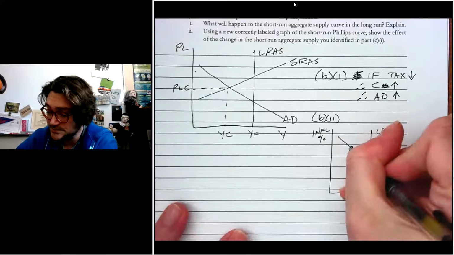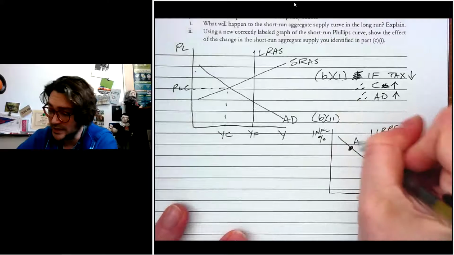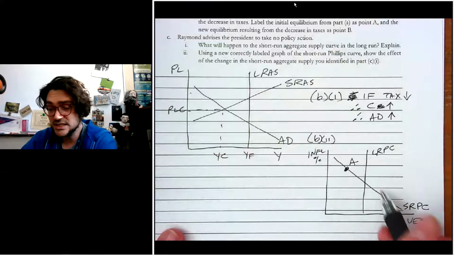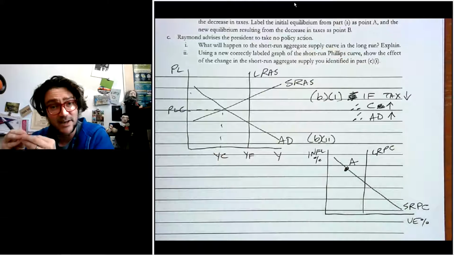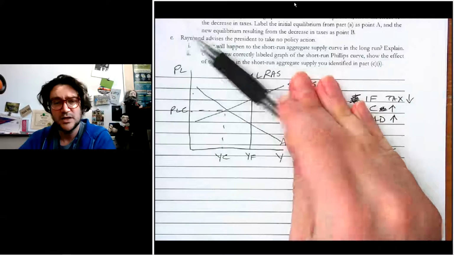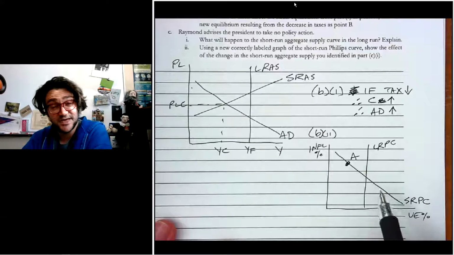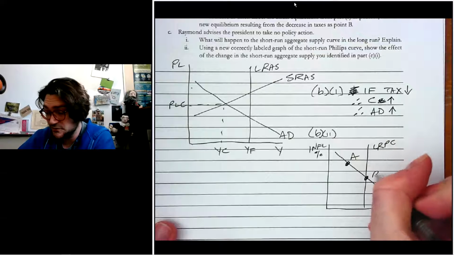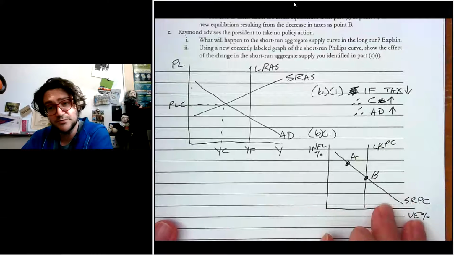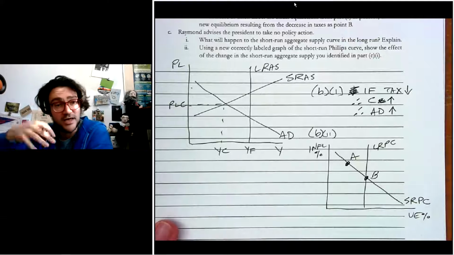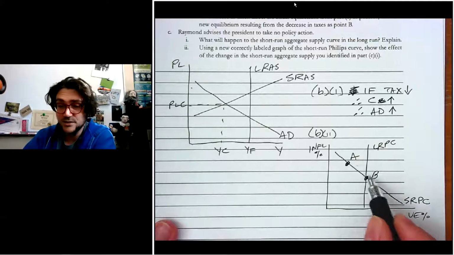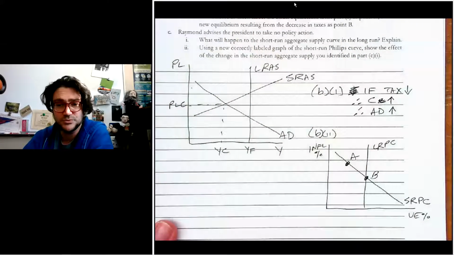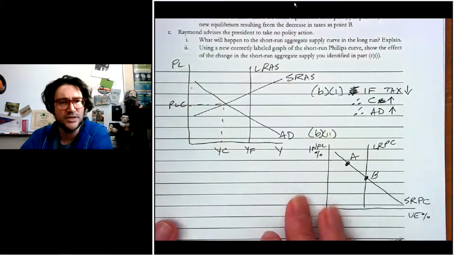We know we start in a recession, so we're going to start up here as point A. And then we need a point B, right? The decrease in taxes. It doesn't tell us that they actually close the gap correctly when aggregate demand goes up. So we could just say we know that it's going to affect it, and it's going to be somewhere along this SRPC down this direction. So we'll just say maybe it does perfectly fix it, and we'll put point B there. If you put the point B further down, that means they overshot the goal. They cut taxes too much, right? If you put it between A and B that I have here, then that means they didn't quite close the recessionary gap. So it doesn't matter as long as they haven't told you, you just put it there. So I put it there assuming that they got it right.